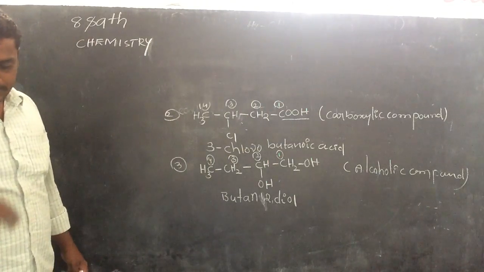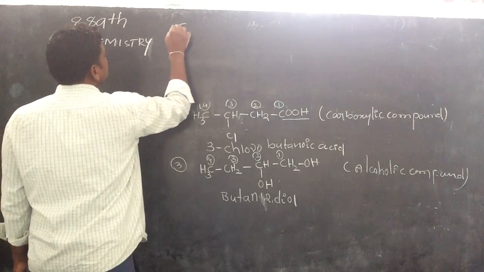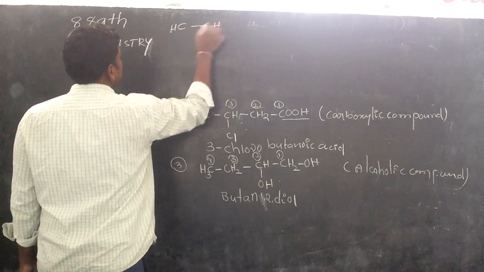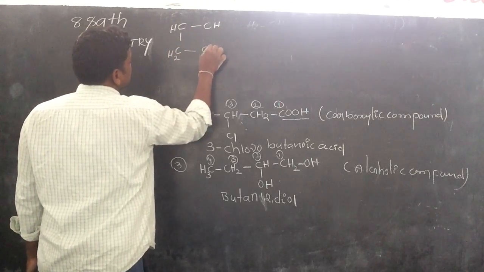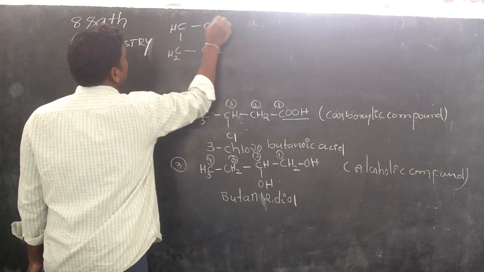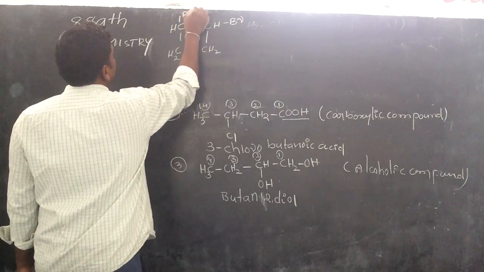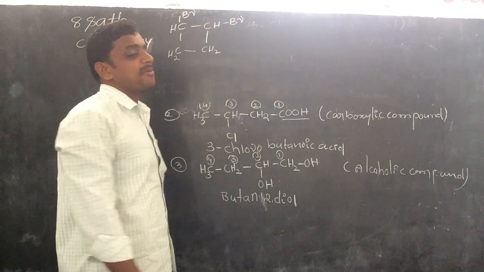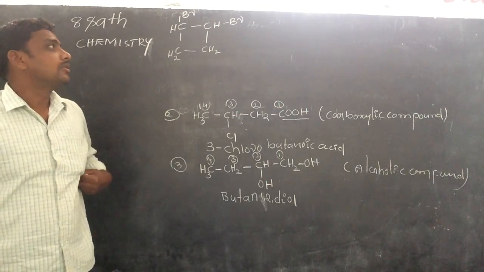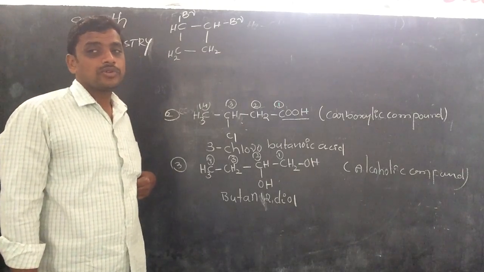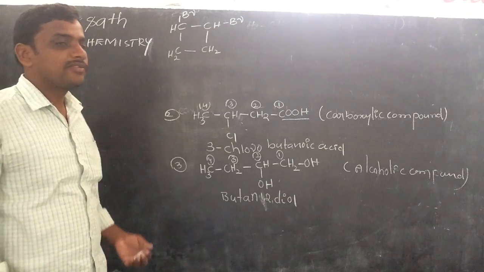Another example. This one is very, very important. CH single bond CH single bond CH2 single bond CH2 single bond, with Br on each of the CH carbons. Can anyone say what the name of the compound is? 1,2-dibromocyclobutane is the name of the compound.